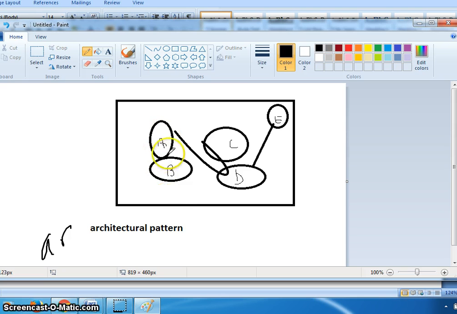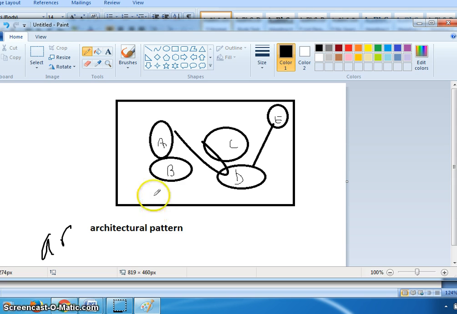Here is the relationship between them: A is dependent on B because they are interrelated, and A is dependent on the elements D and C. C and E are independent, but they are indirectly dependent because D is dependent on E, or else E may be dependent on D. Like this, C is inversely dependent on E.